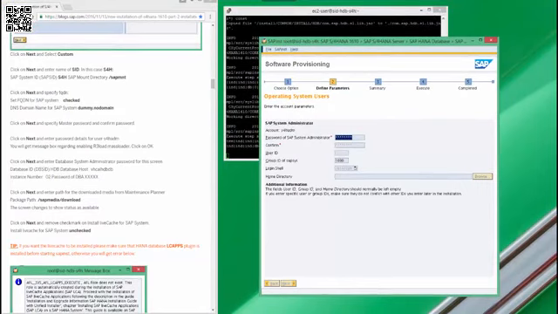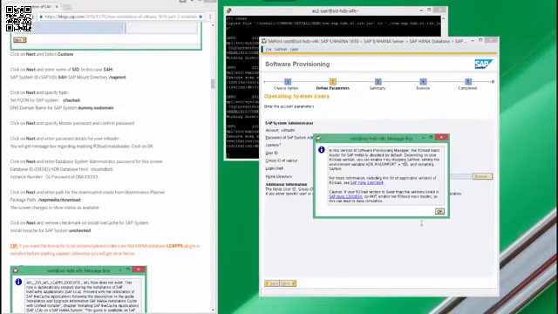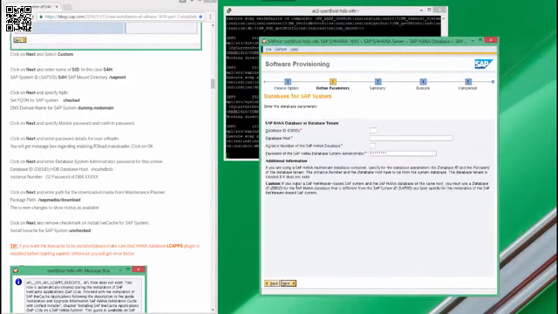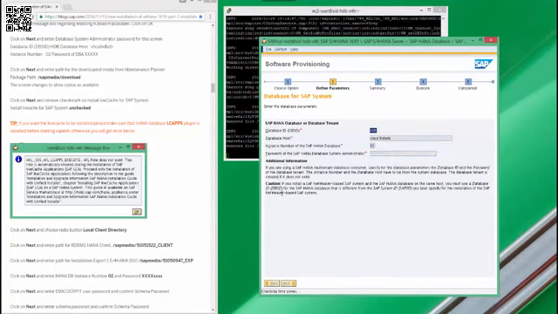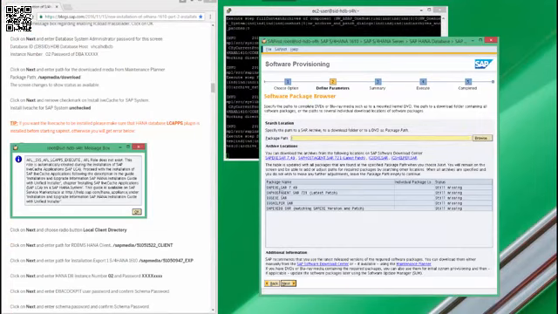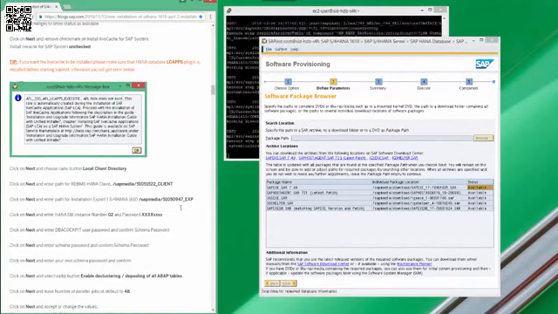Specify the fully qualified domain name. Specify the master password which will be applicable to all users, so you don't have to enter these every time a user password is prompted. Accept the default for system admin user. Then a message pops up regarding mass import. We'll not run mass import, so just click OK. Specify the HANA database details. Click Next.